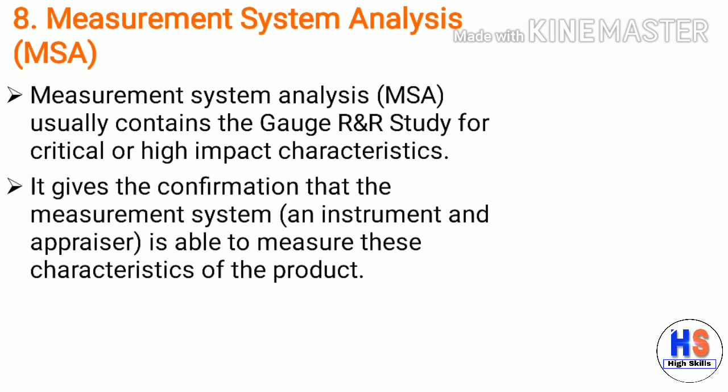Next, eighth PPAP document is MSA, measurement system analysis. Measurement system analysis usually contains the gauge R&R study for critical or high impact characteristics. It gives the confirmation that the measurement system, instrument and appraiser are able to measure these characteristics of the product.